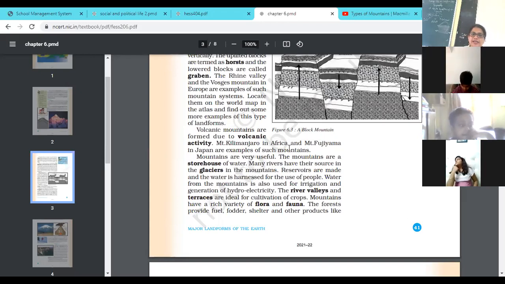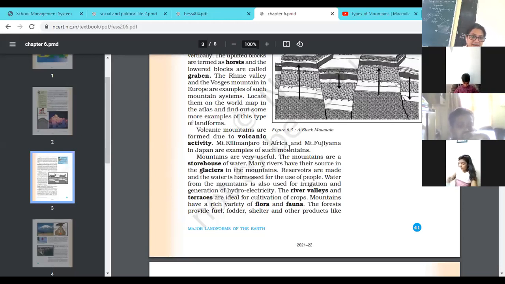Now the next very important topic is why the mountain is useful for us. Yes, I tell you, mountains are very useful for our life. The mountains are the storehouse of water. The Gangotri, Yamunotri, Brahmaputra and Indus rivers all originate from the mountains, and Mansarovar Lake too, from the Himalaya. Many rivers have their source in the glaciers of the mountains.